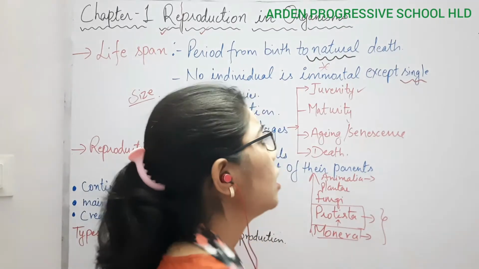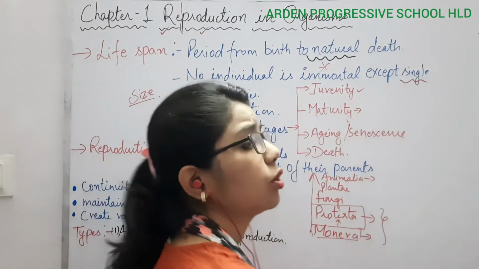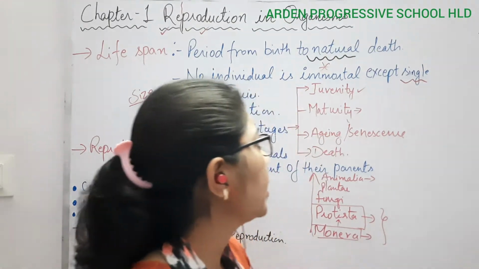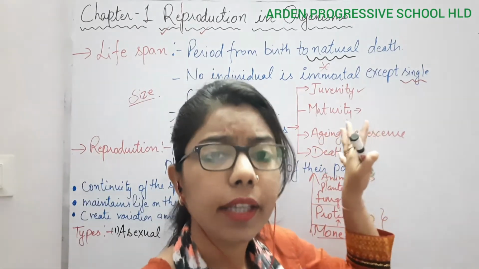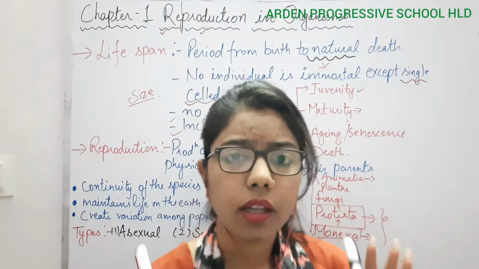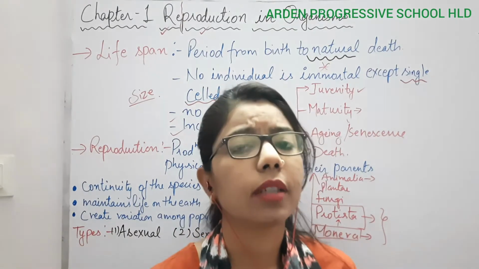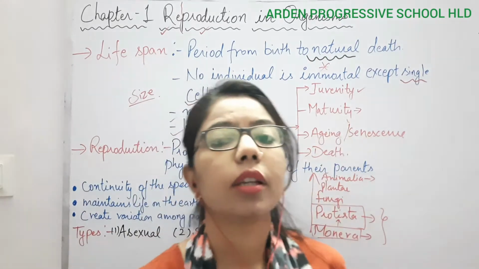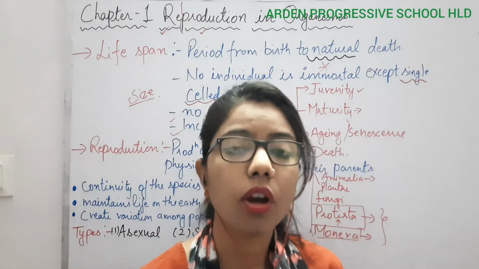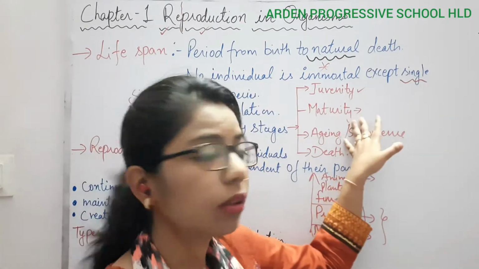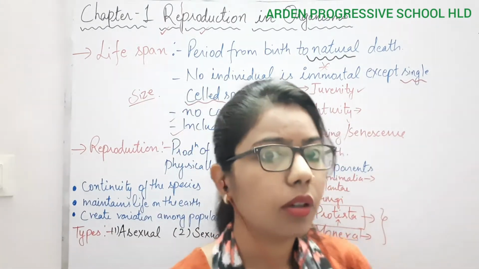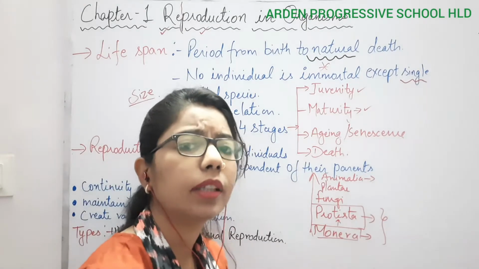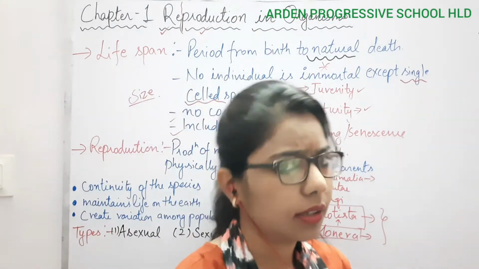Now comes the other phase, that is the maturity phase. This is the phase in which exactly the reproduction will take place. Why is it so? Because now the body of the organism is fully matured. What is it? Maturity phase. The body structure is fully matured and it is capable of undergoing reproduction. So we can say that after the juvenility phase there will be the maturity phase.